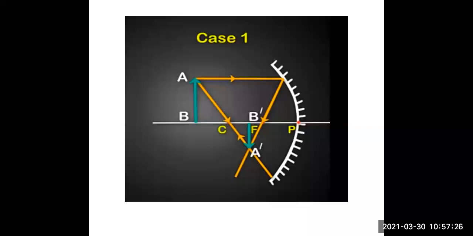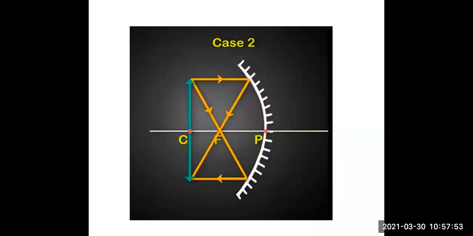Then at the point of intersection of these two reflected rays, you can see that the image is formed, which is A dash B dash, which is inverted. And the image is formed between the center of curvature and the principal focus.